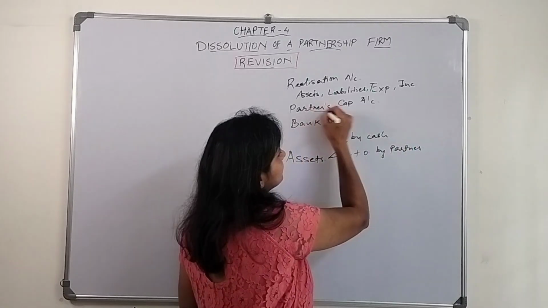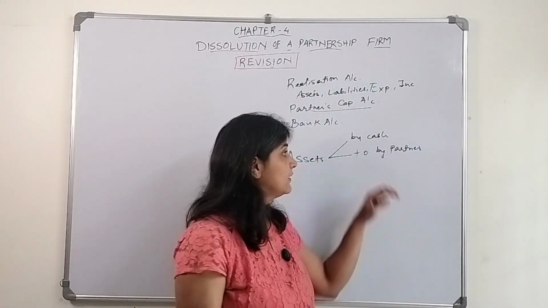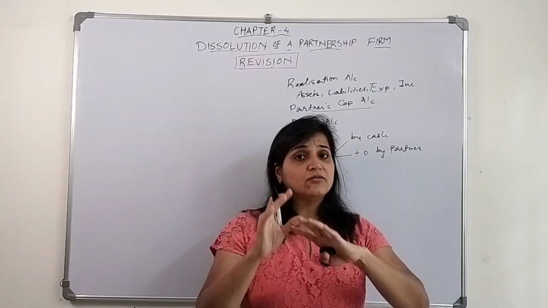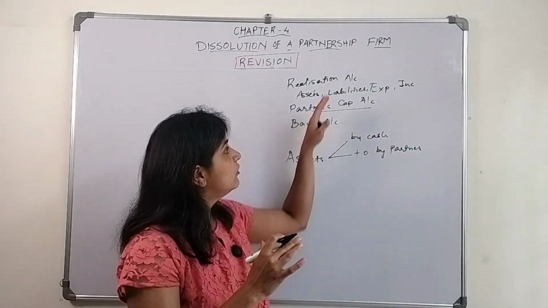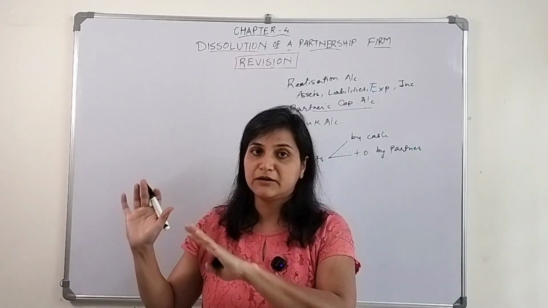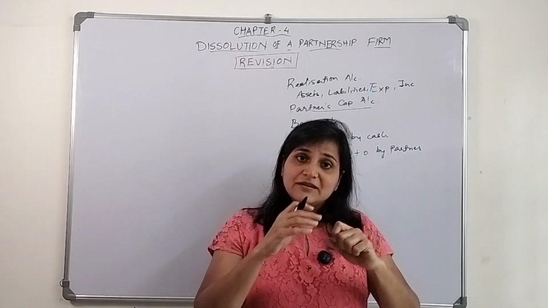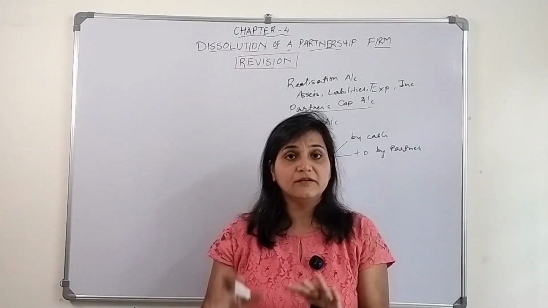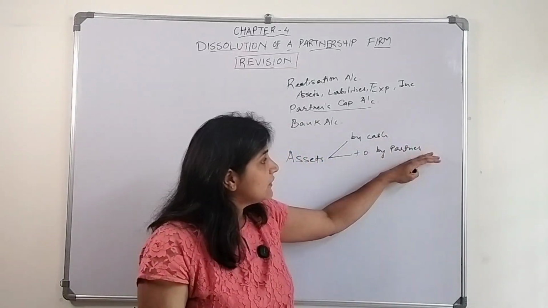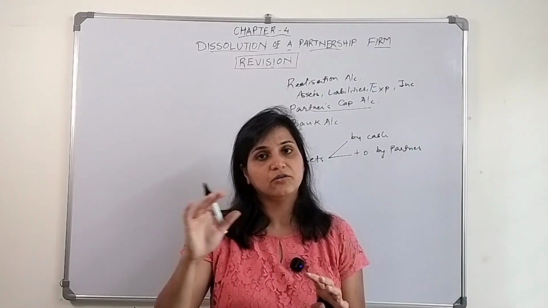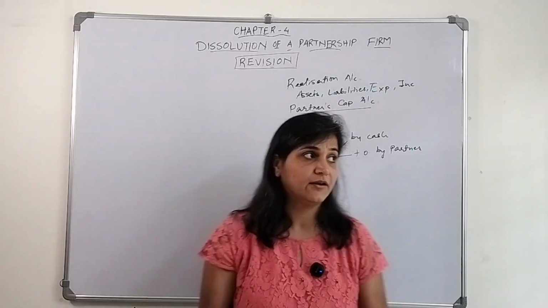Now remember, partner's capital account is open, right? Now if the asset is being taken over by the partner, the liability of the firm towards the partner reduces. The firm has a liability towards the partner also, okay? But if he is taking over certain assets, so the firm's liability to the partner reduces. What will be the entry? Partner's capital account debit to realization account, okay? Realization account will get credited.